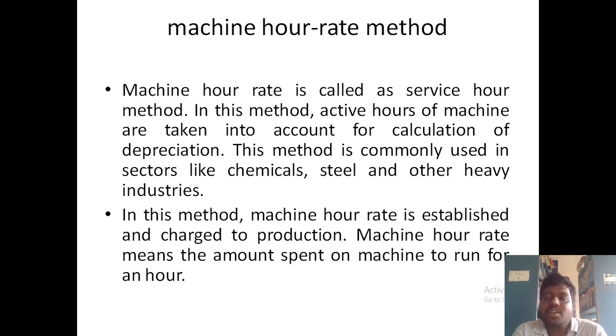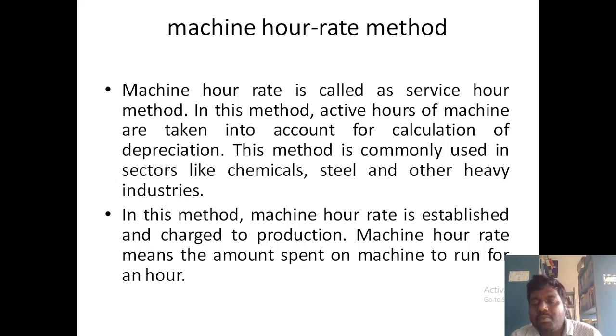Next, the machine hour rate method. The machine hour rate method is also called the service hour method. In this method, the active hours of machines are taken into account for calculation of depreciation. Here we are not calculating by year; we are calculating how many hours the machine actively works in the organization. So the depreciation is calculated on an hour basis. This method is commonly used in sectors like chemicals, steel, and other heavy industries.